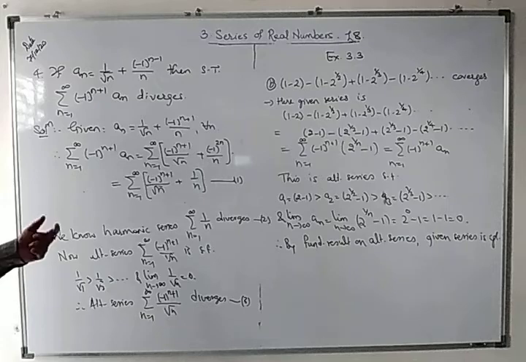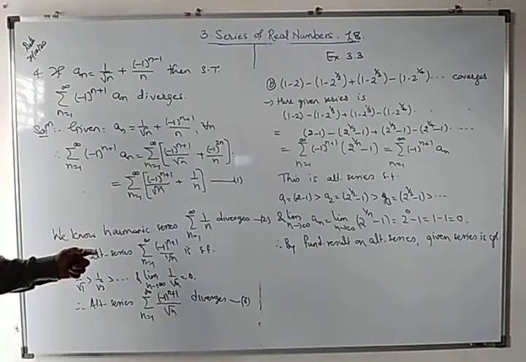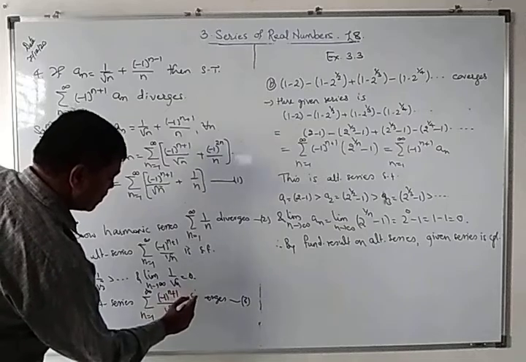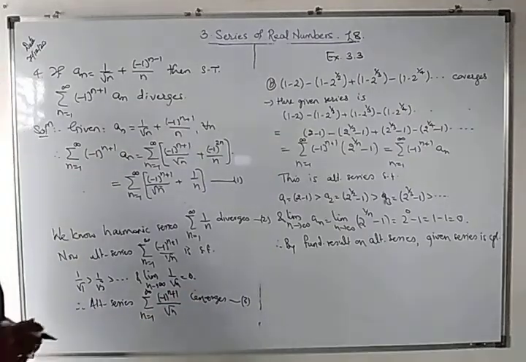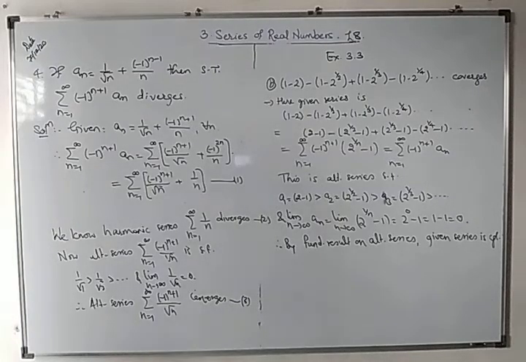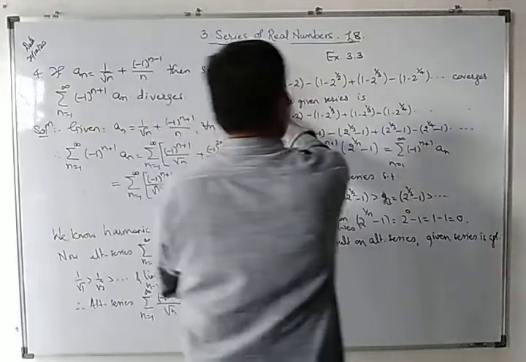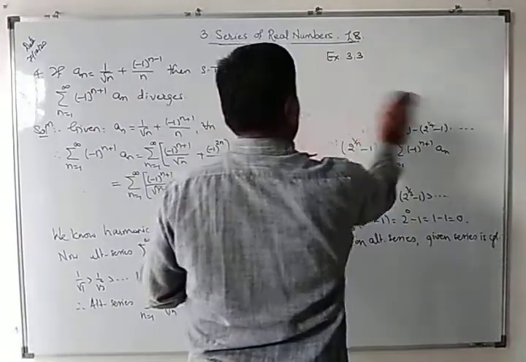We know the addition of one convergent and one divergent series is divergent.